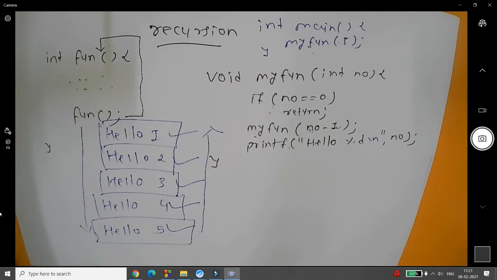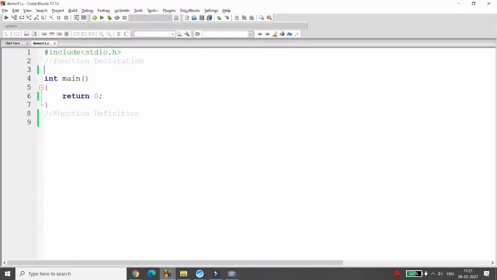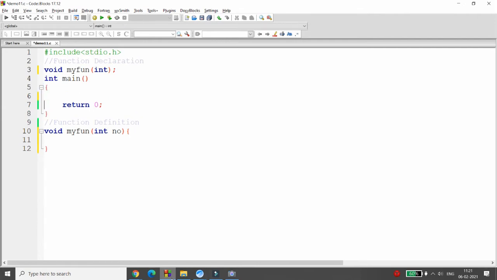Let me give you a practical demonstration of the same. I'm declaring the function over here, void my function, and here you can pass the argument, that is an integer. Now I'm defining the function void my function, where you can write integer number. Now we will definitely get the number from the user. So I'm calling that particular function, my function, with 5.